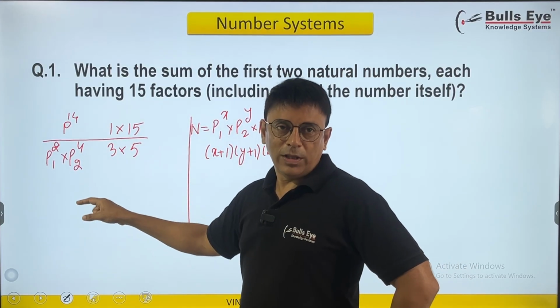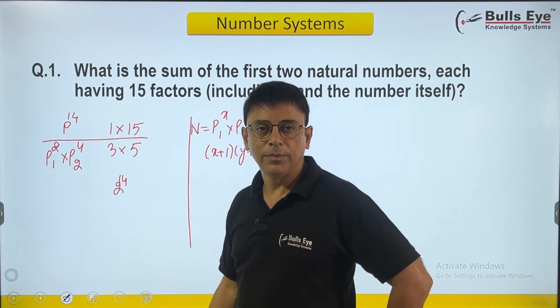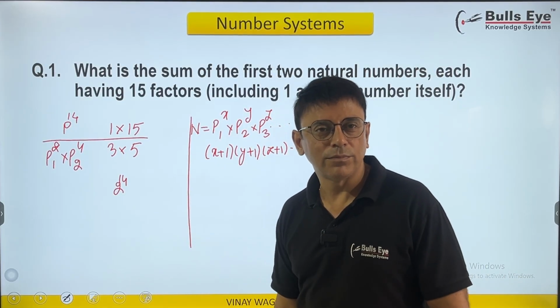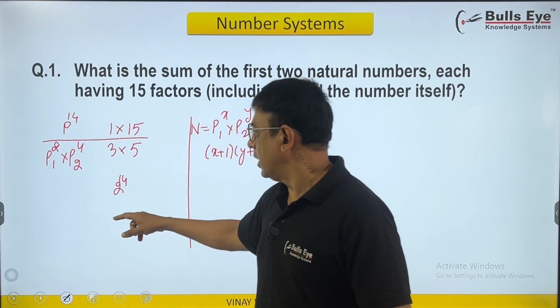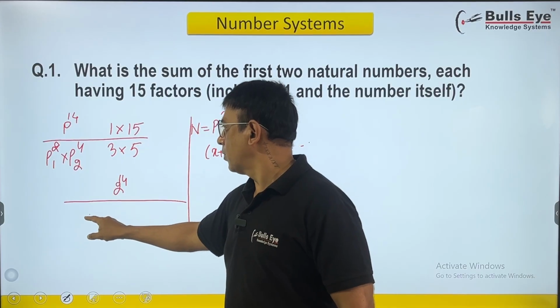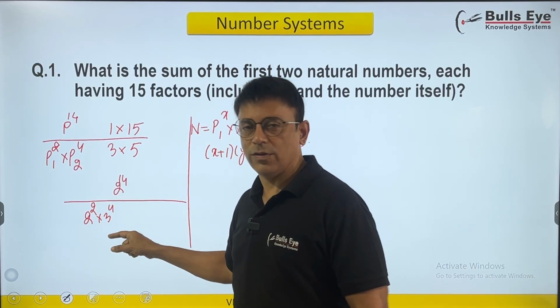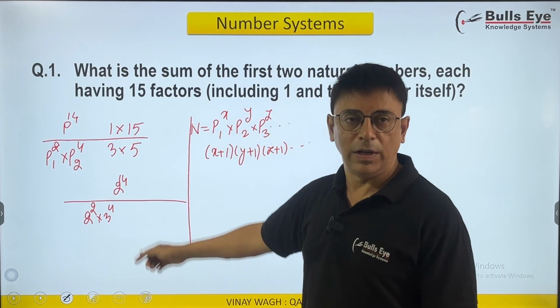So first exploring the case number 1, if it is 2 raised to 14, it's a big number. I don't think I will try and work out how much it is. Not very difficult, but let's see if we really need it. This part is, let's say, 2 raised to 2 into 3 raised to 4, one of the cases. 2 plus 1, 3, 4 plus 1, 5, 3 into 5 is 15.